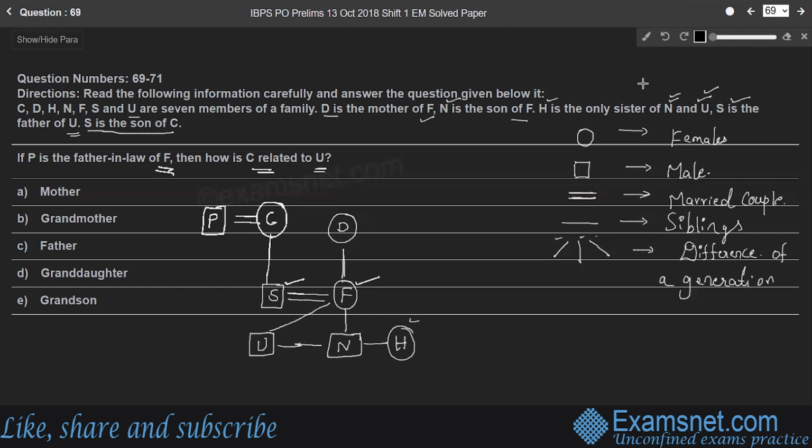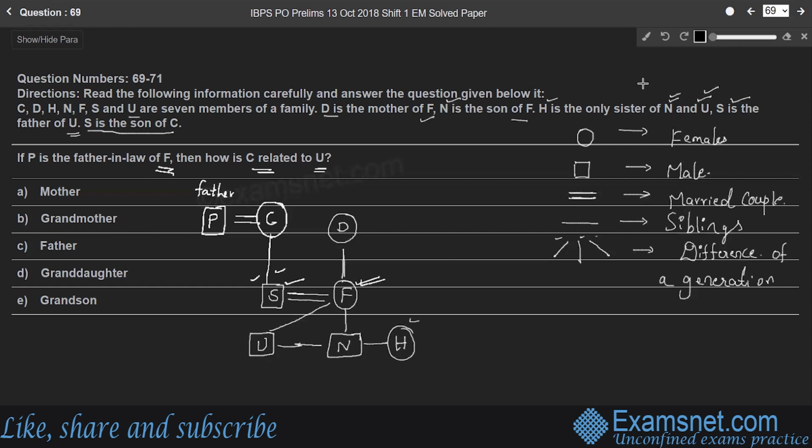I'll repeat once again. If P is father-in-law of F, P becomes father of S, not F. And P and C are a married couple, and C is mother of S, right?